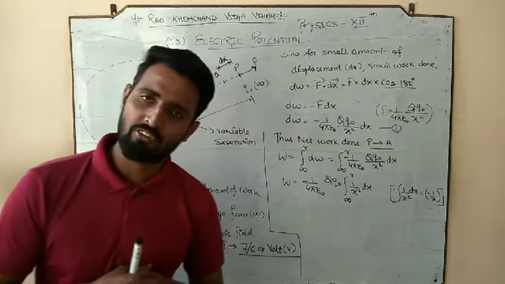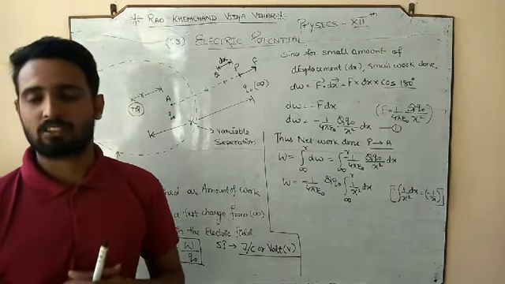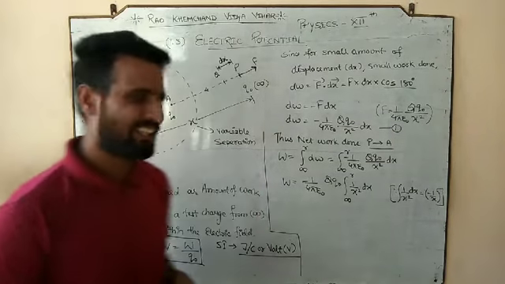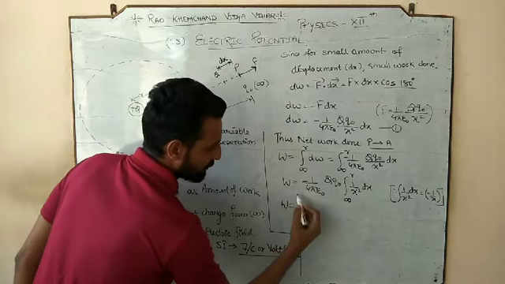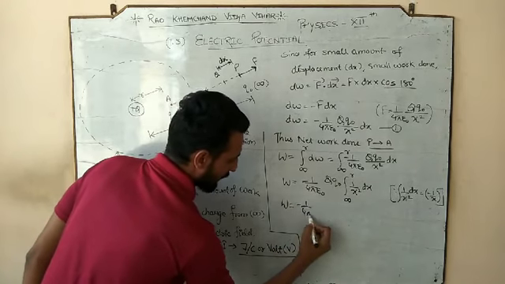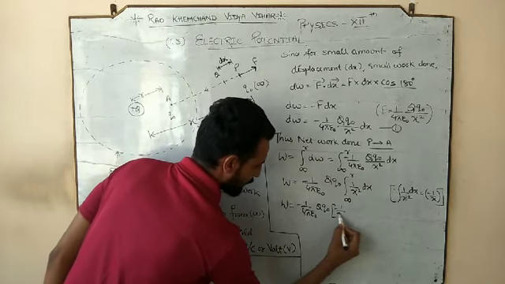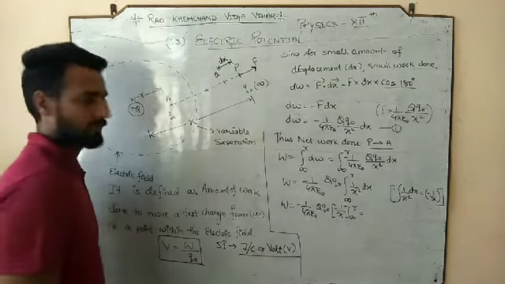That integration of x power n is x power n plus 1 divided by n plus 1, and your final answer would be negative 1 by x. So your net work done is negative 1 by 4 pi epsilon naught q naught, negative 1 by x from infinity to r.